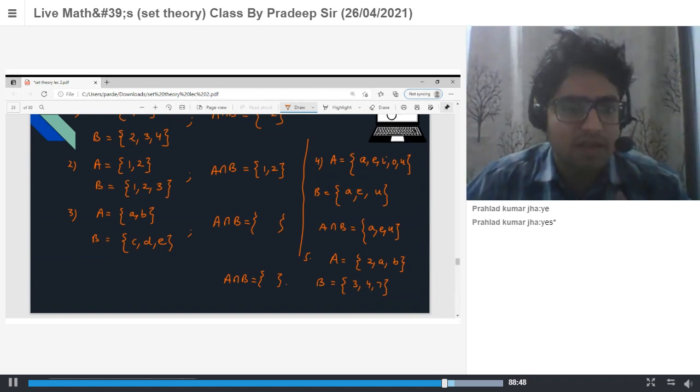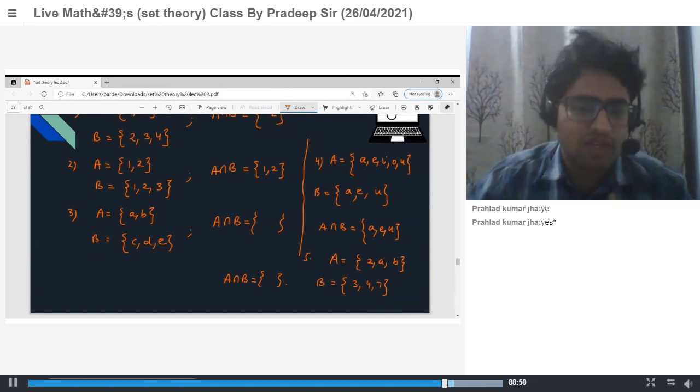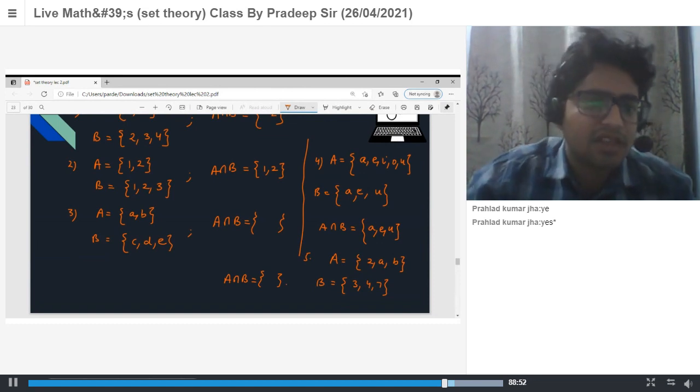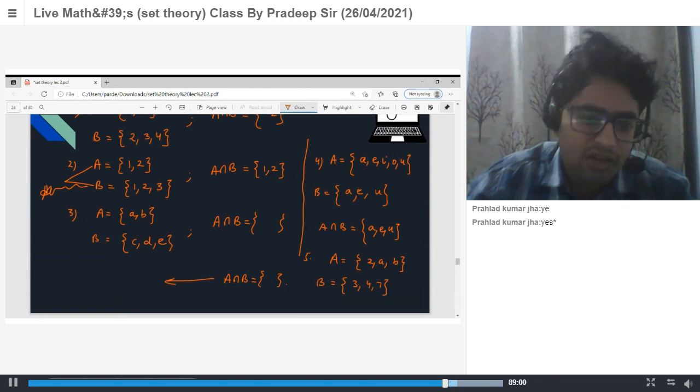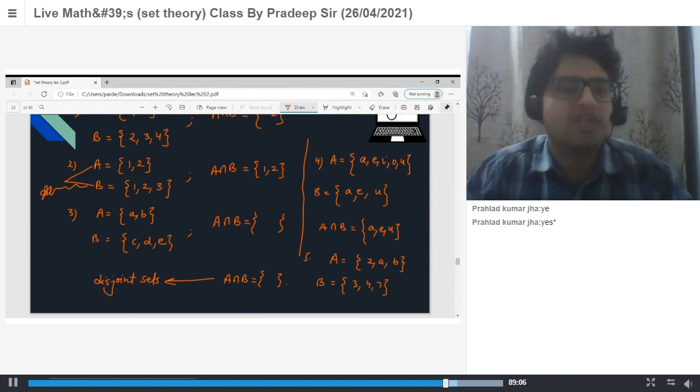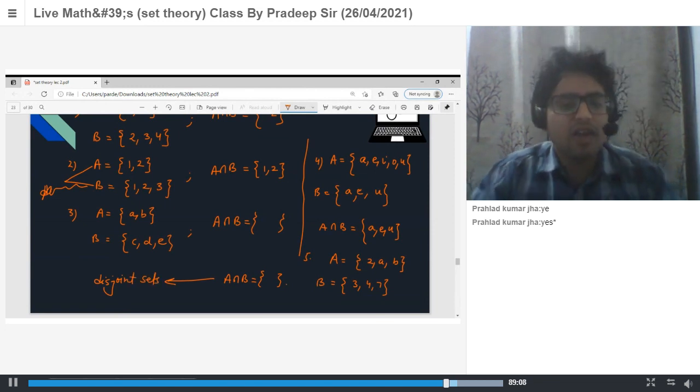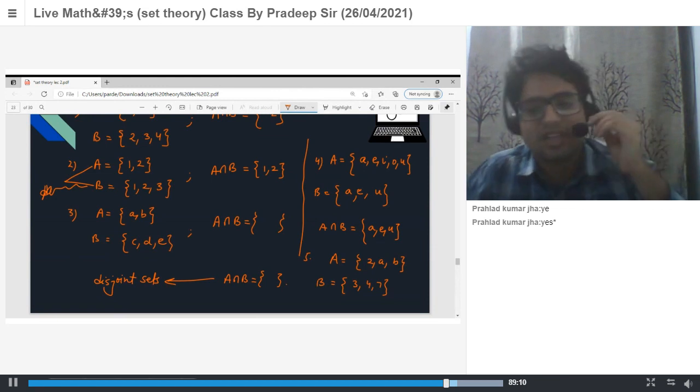So now there is one definition: when the intersection of two sets is an empty set, then the sets are known as disjoint sets. Since A and B are disjoint sets, it means their intersection is an empty set.